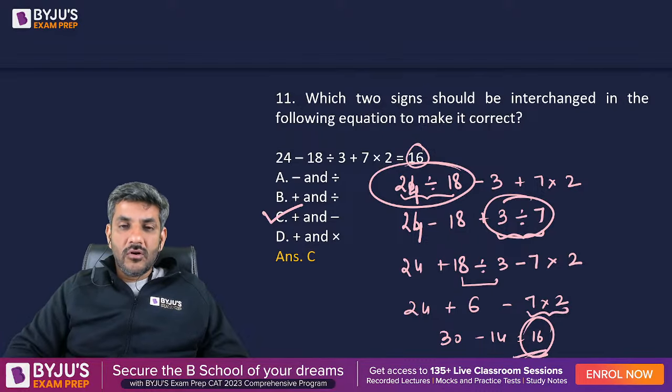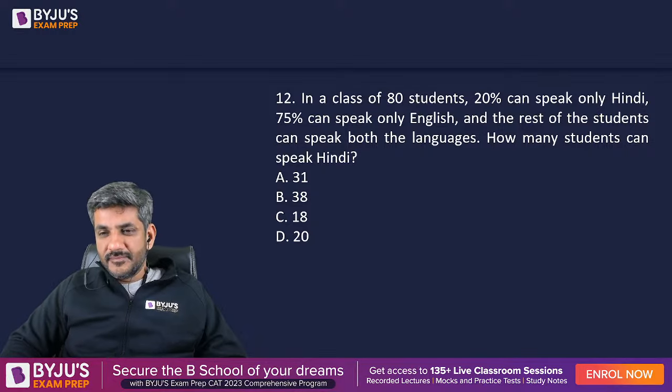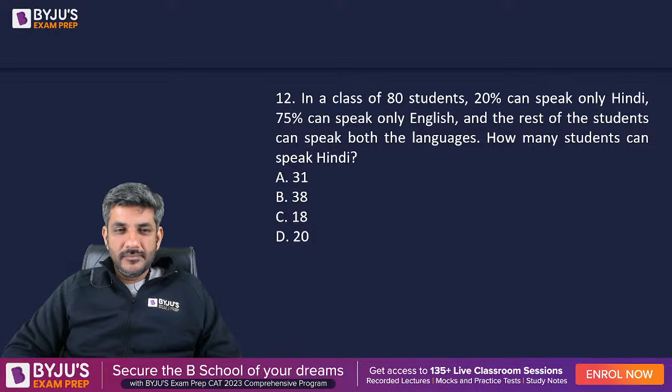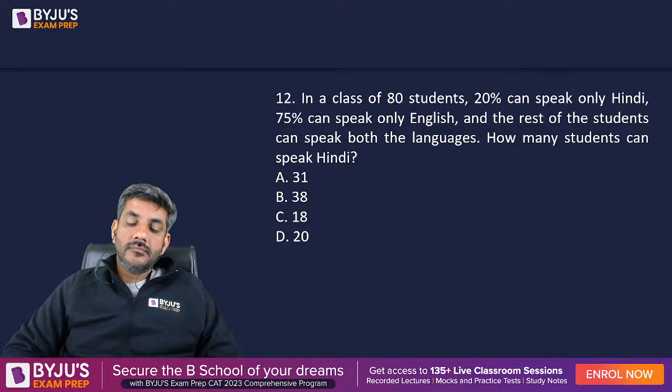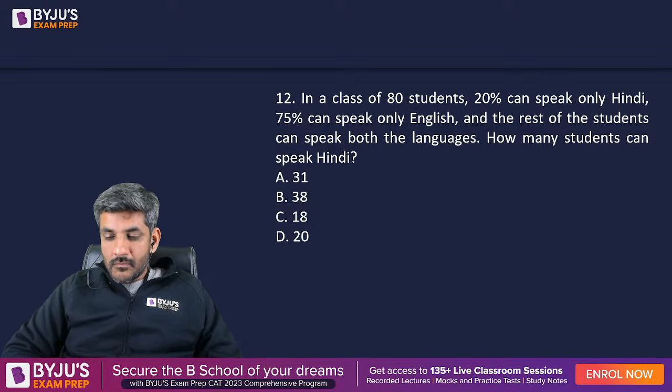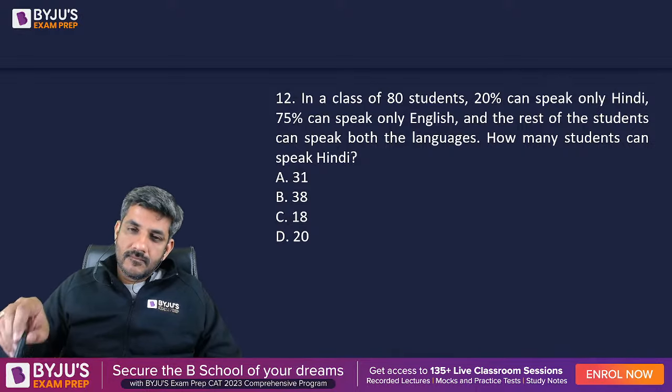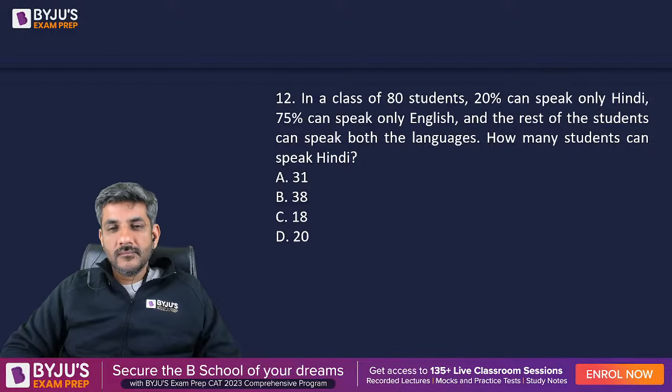So here is question number 12 now on your screen. That's here. A question of Venn diagram.